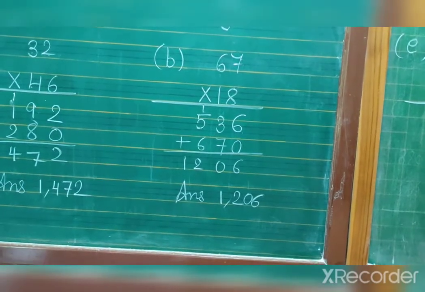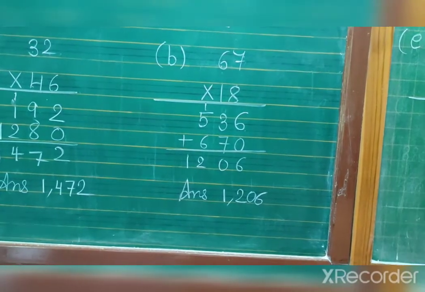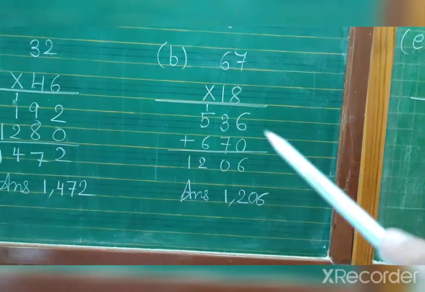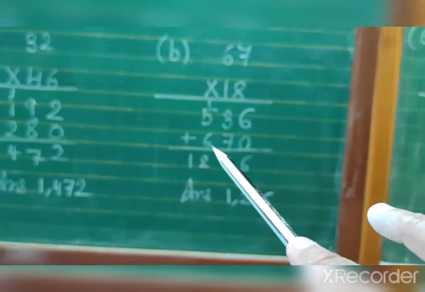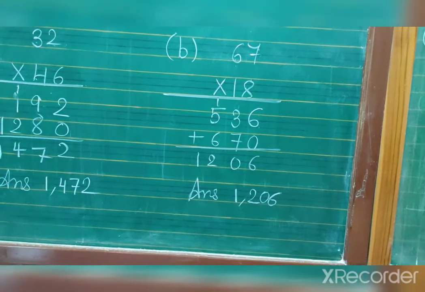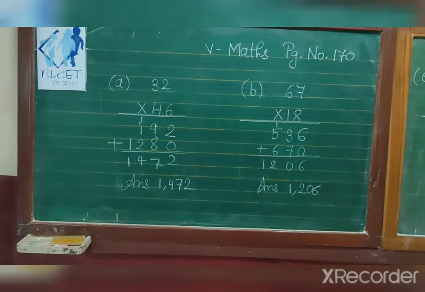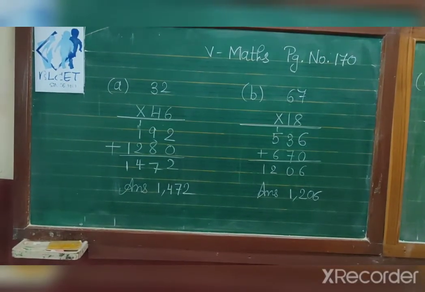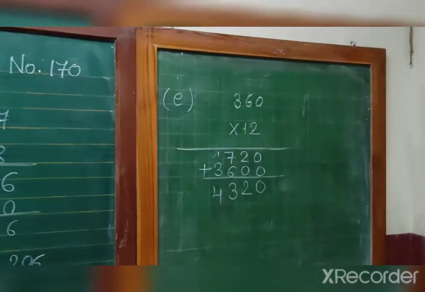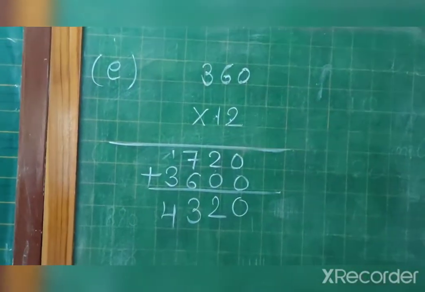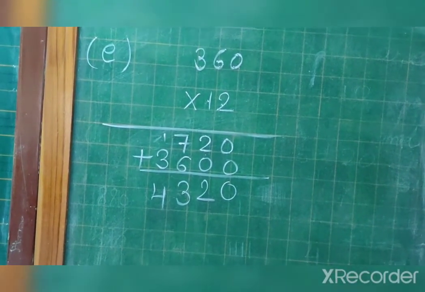For this you will learn tables by heart. Till 20 you will learn. 1 7s are 7 and 1 6 are 7. Now 8 6, 7 3 10, carry over 1, 5 and 1, 6, 6 and 6, 12. So the answer is 1206. Now we have more sums for practice time, and we have to solve by Bela's method. So only question number E I am solving. The rest of the sums you will solve in your CW notebook, in the simple CW notebook.